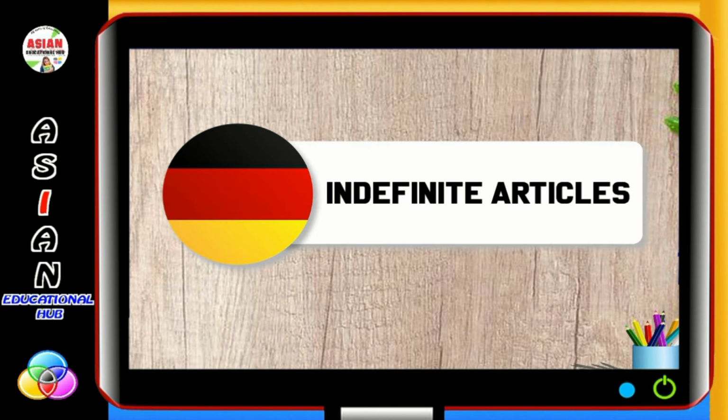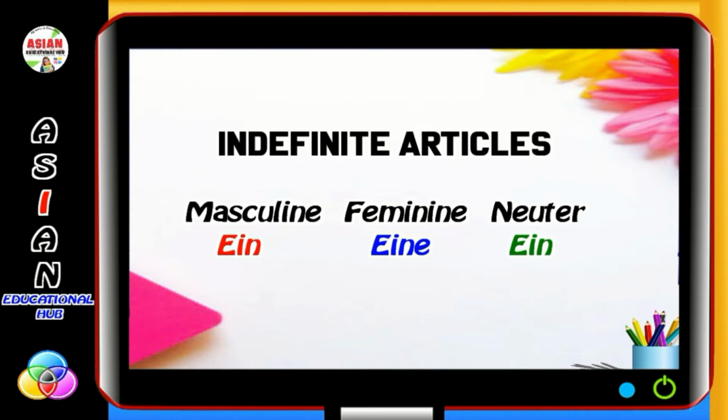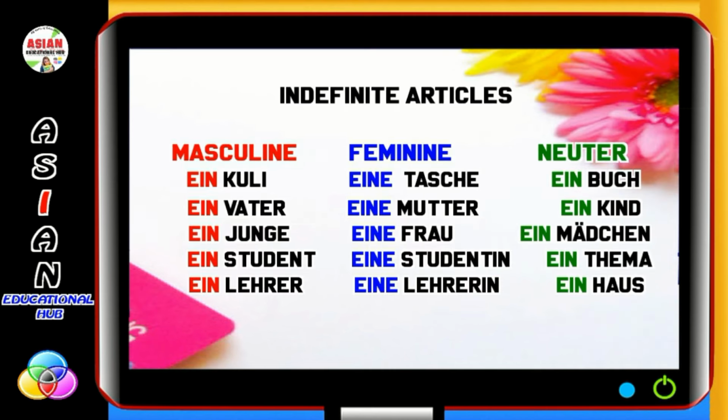Now let us learn indefinite articles. We use ein with masculine, eine with feminine and ein with neuter nouns. For example here, masculine ein Kuli, feminine eine Tasche, neuter ein Buch, ein Vater, eine Mutter, ein Kind, ein Junge, eine Frau, ein Mädchen, ein Student, eine Studentin, ein Thema, ein Lehrer, eine Lehrerin, ein Haus.